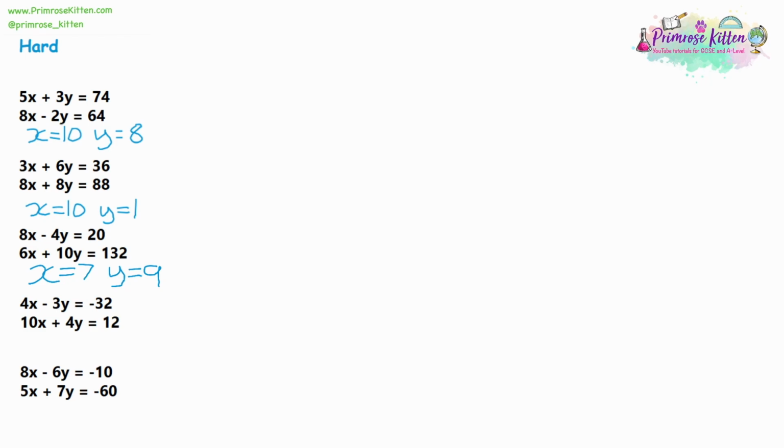Now looking at question 4, and we've got some negative numbers creeping in again. So we've got 4x, take away 3y, equals negative 32. Underneath that, we've got 10x plus 4y is equal to 12. So we have to choose which variable we're going to make the same, and I think we'll go with the 3 and the 4 because we've just got smaller numbers there.